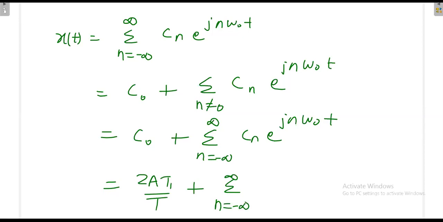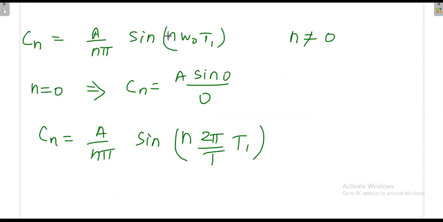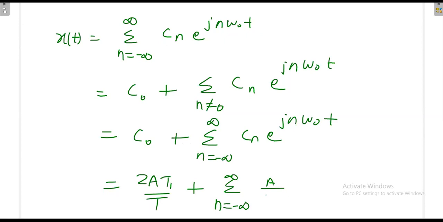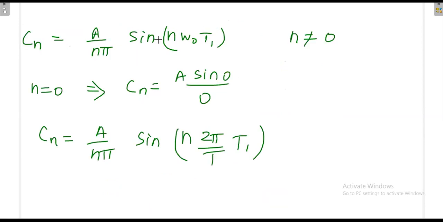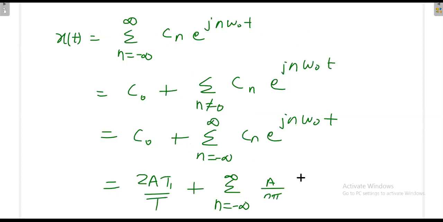What is cn? cn is this value that we can directly substitute here: a divided by n pi sine n omega naught t1, and this term e power jn omega naught t, small t. So this is the final expression.